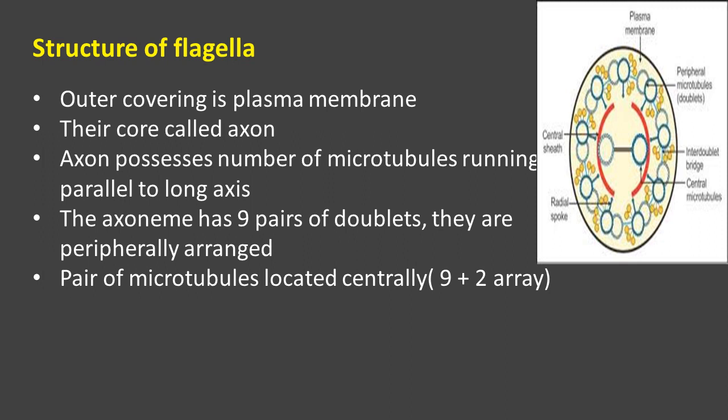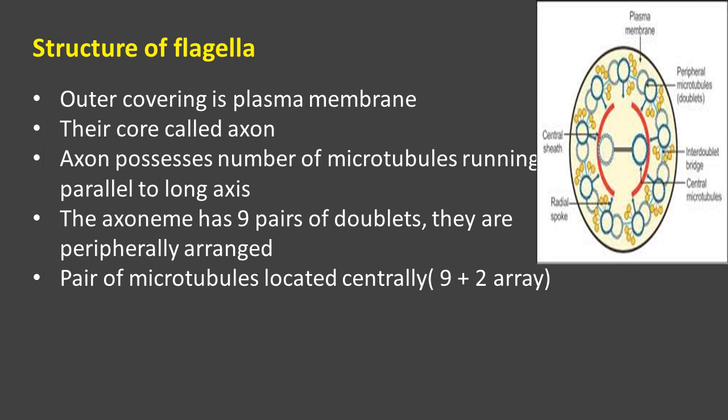So they are not present in pairs, right? The two microtubules are present towards the center, and there is a structure that separates the central microtubules from the peripheral microtubules. That sheath-like structure, the red-colored sheath-like structure we can find in the diagram, is named the central sheath.